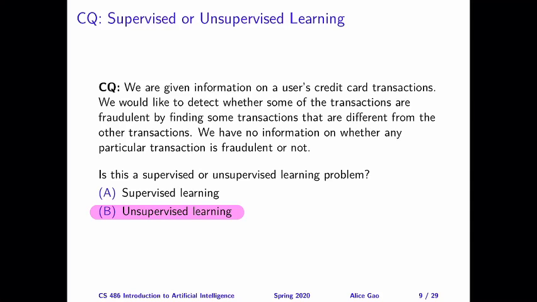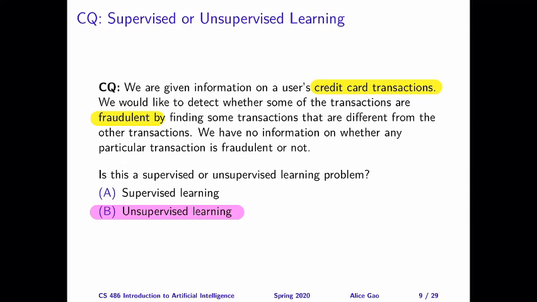Well, the credit card transactions are the examples we have, right? And in particular, the credit card transaction details, we may know different things about these transactions. This information is the input features for our training examples. Now, we want to decide on whether these transactions are fraudulent or not. So whether a transaction is fraudulent or not is the label or the target feature that we're trying to determine.